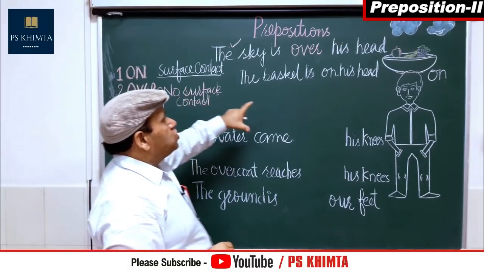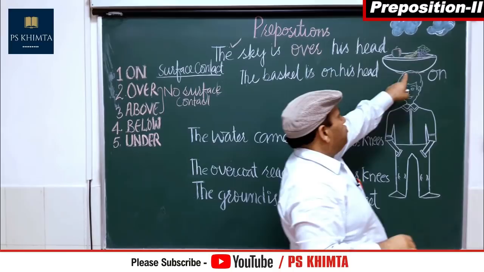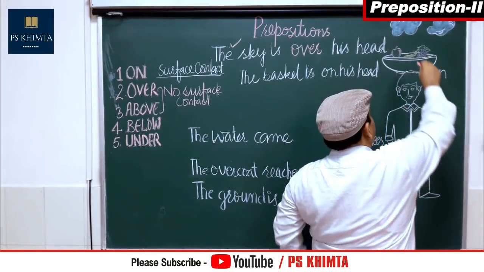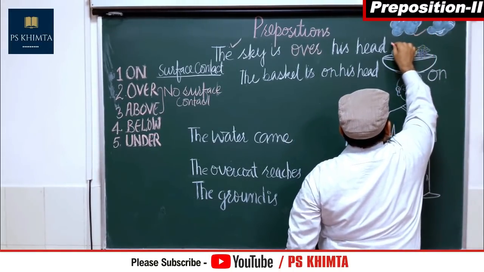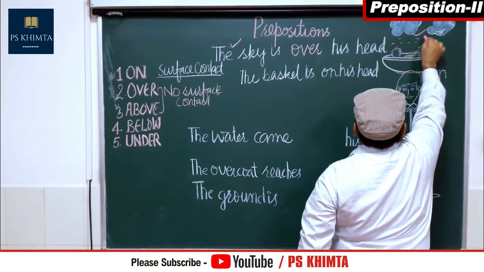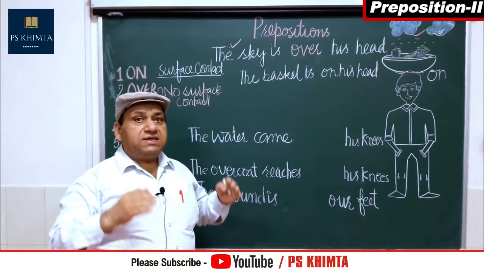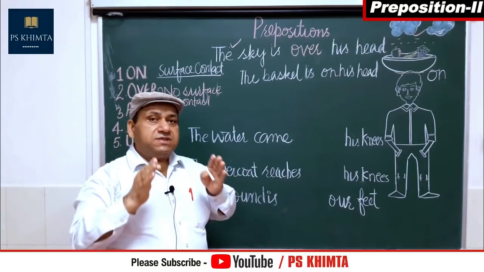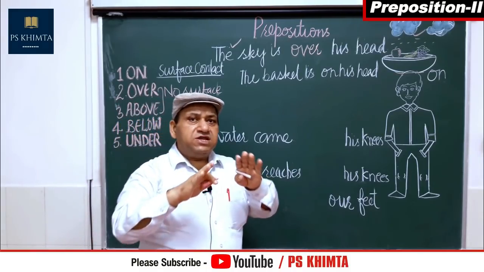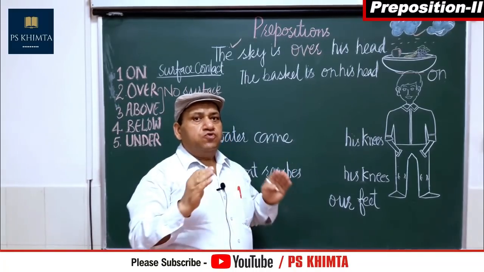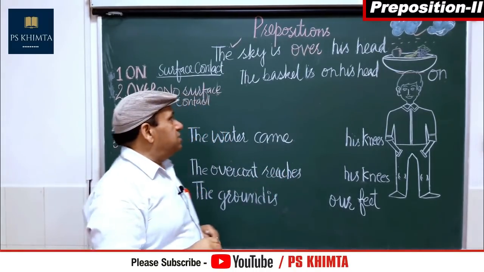It means there is no surface contact between his head and the sky. These are clouds, so this is the sky. We can say the sky is above his head, but there is a difference. That is a very narrow difference. We'll be making that point clear here.